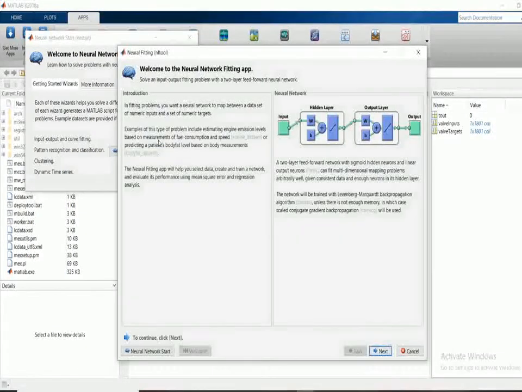What is the fitting app? The fitting app takes a data set as well as a target for which you want to predict the data or do the analysis. For example, if you have a bike, how much fuel emission is released per second. By this fitting algorithm, you can determine the amount of carbon monoxide liberated from your vehicle. This type of example is suitable for the neural network fitting app.